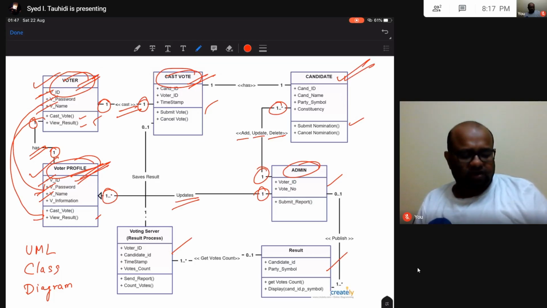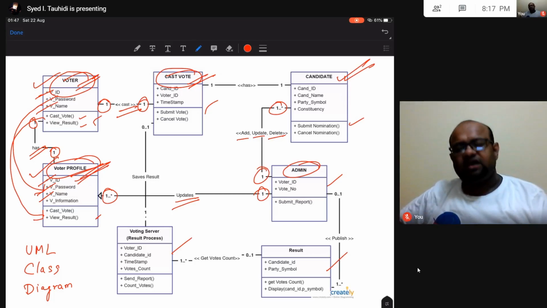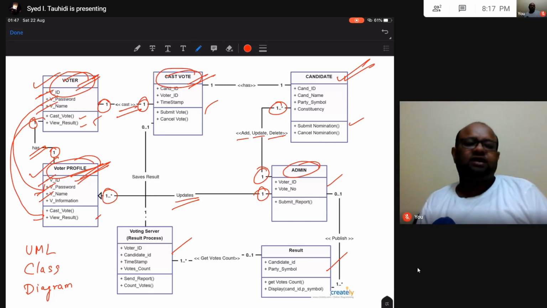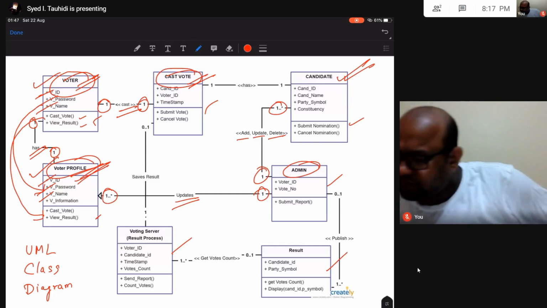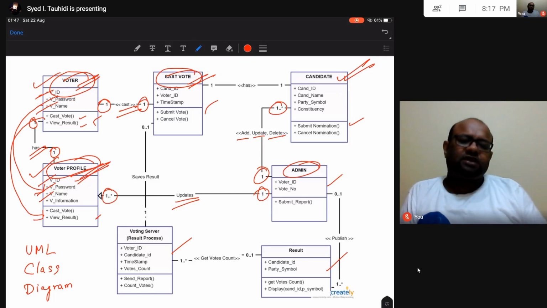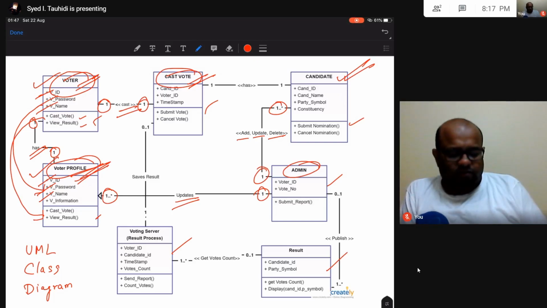Right. So this is how your entire electronic voting system is defined. Okay, a person can look at this diagram and that person will know how to implement this software. Right. So this is an example of a software that is created using object-oriented programming. Right. So yeah, this is what we have. We will look at more examples.